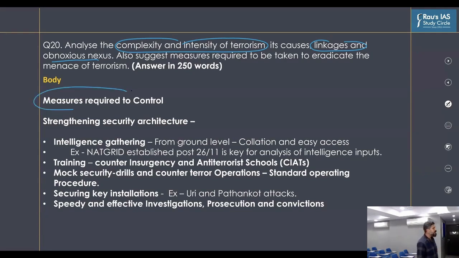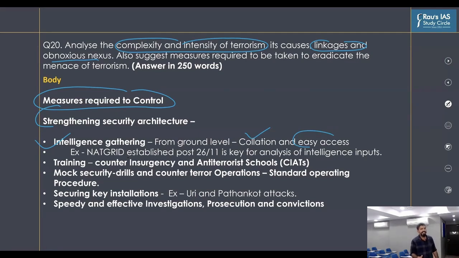In this, first is, of course, strengthening the security architecture. What we discussed in detail in the mains revision classes had to be squeezed into the word limit by writing and highlighting the key words that we used in the discussion. For example, in intelligence gathering, there has to be intelligence gathering right from the ground level. It has to be collated well, and it needs to have an easy access for the security agencies. And in this line, we already created the NATGRID, which is one of the examples that we can use.